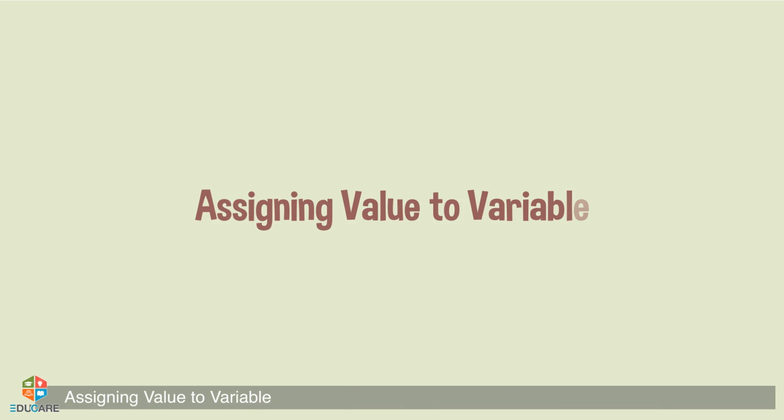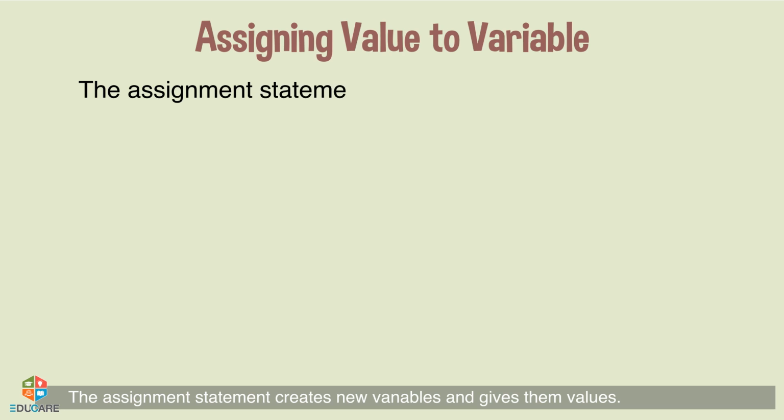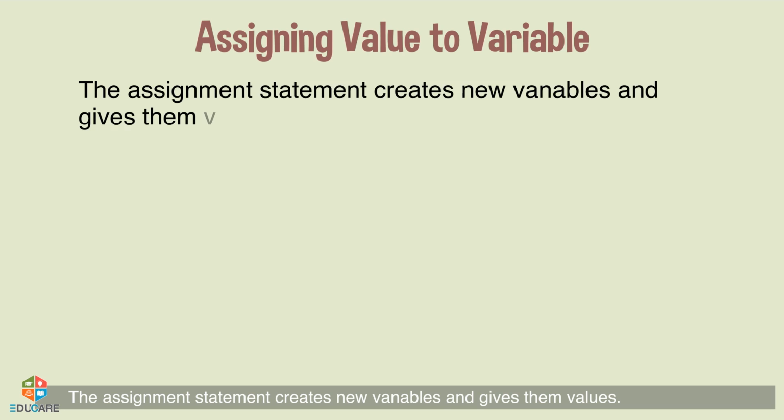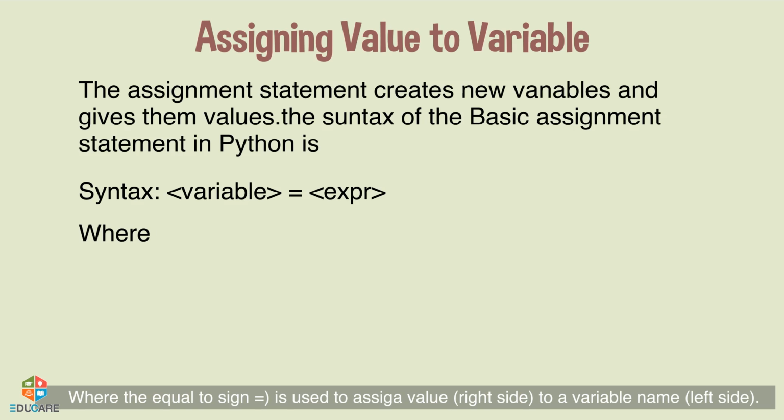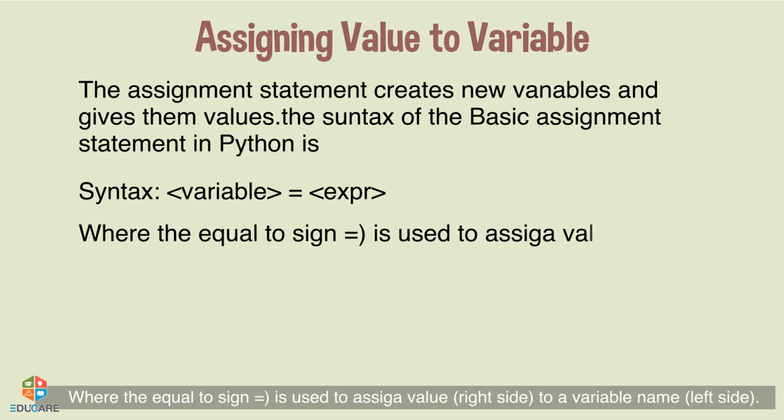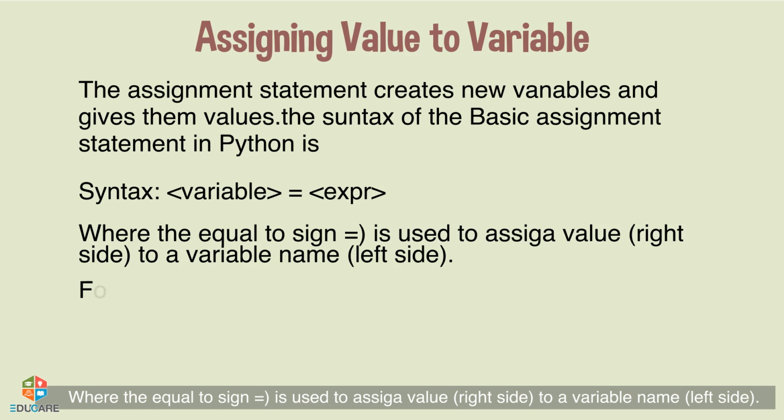Assigning value to a variable. The assignment statement creates new variables and gives them values. The syntax of the basic assignment statement in Python is as follows, where the equal to sign is used to assign the value on the right side of the equal to sign to a variable name on the left side of the equal to sign.